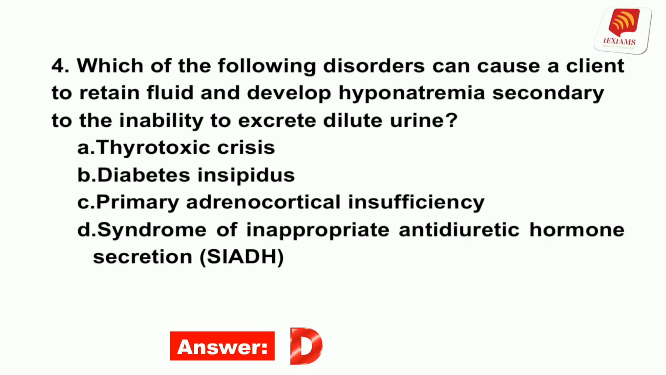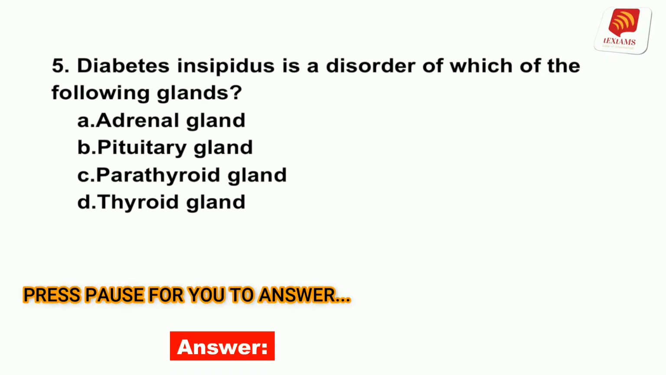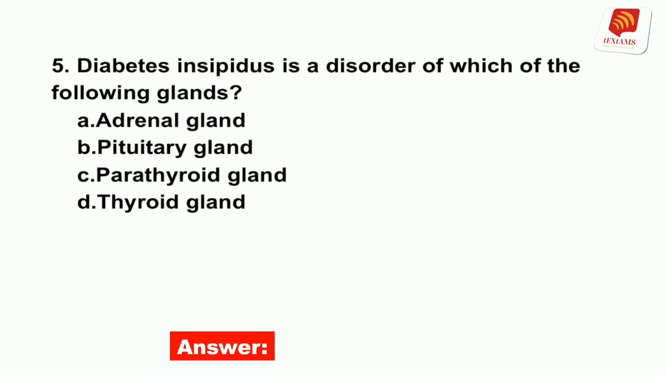Number 5. Diabetes insipidus is a disorder of which of the following glands? A. Adrenal gland. B. Pituitary gland. C. Parathyroid gland. D. Thyroid gland. The answer is B. Diabetes insipidus is a disorder of the posterior pituitary gland.